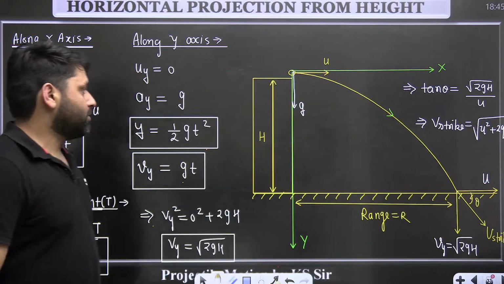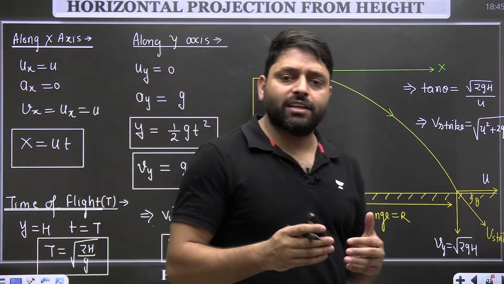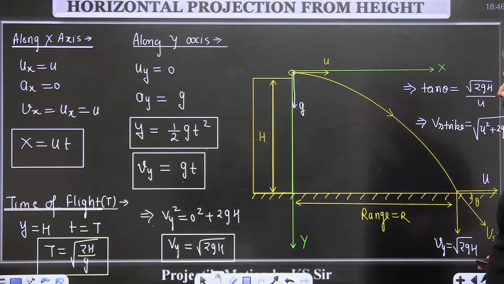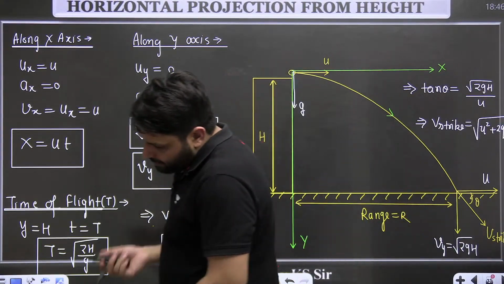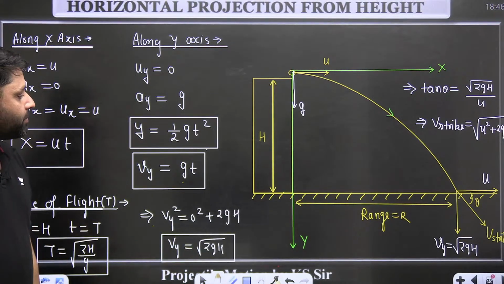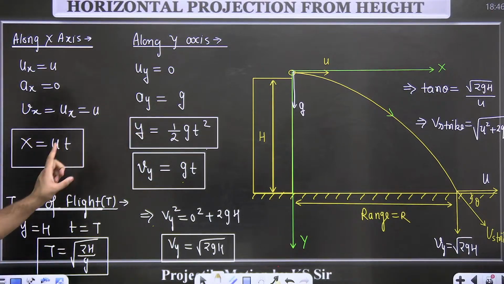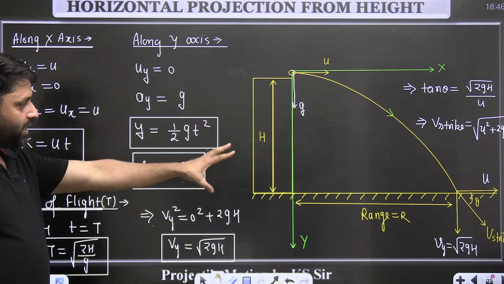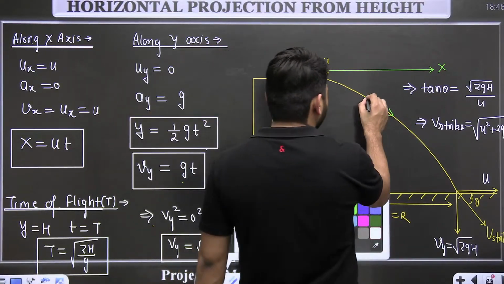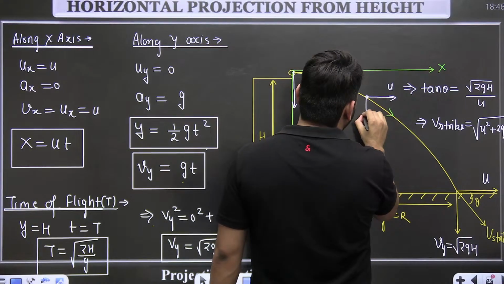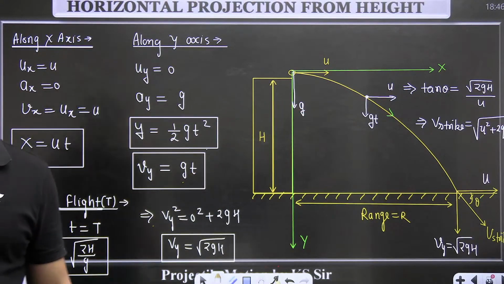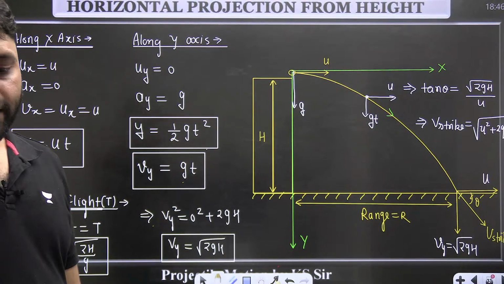So these are all the formulas of horizontal projection. This is in your syllabus actually. There are two other cases as well which are not in your syllabus, but still I am going to teach you. So please note down all the things. This is the formula of time of flight, Vy equal to root 2gh. Everything is given here. At any point, the horizontal component of velocity will be u, the vertical component will be equal to gt. So u and gt will be the velocity at any time.